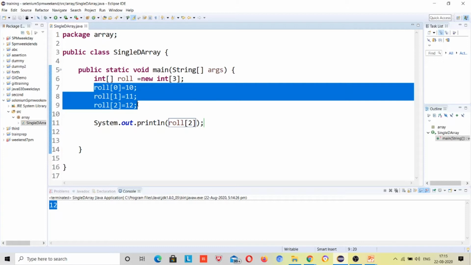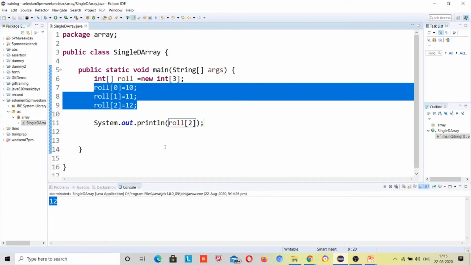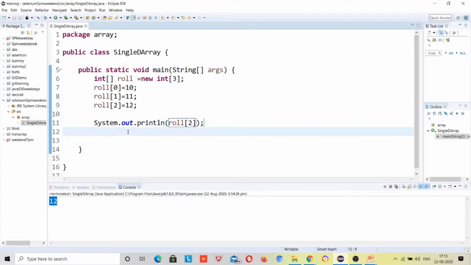Then we can assign values by them also, but because we are in the beginning phase, just avoid those things. First learn the concepts and then we'll be moving to those parts like scanner class, buffer reader class. So we'll be assigning values from the input from the user, right?